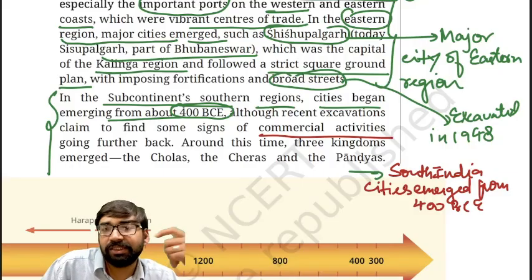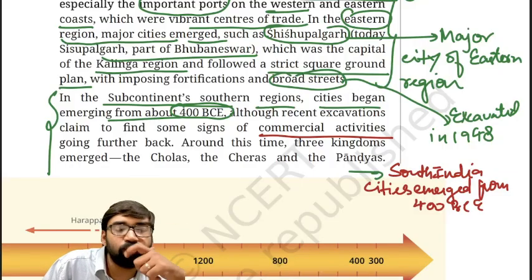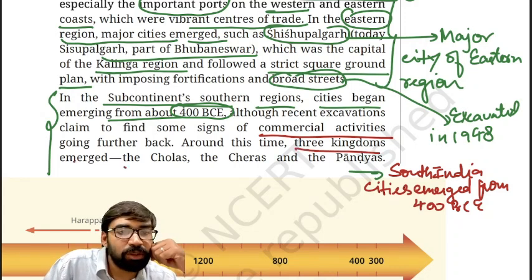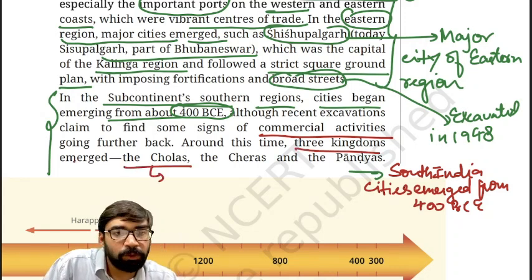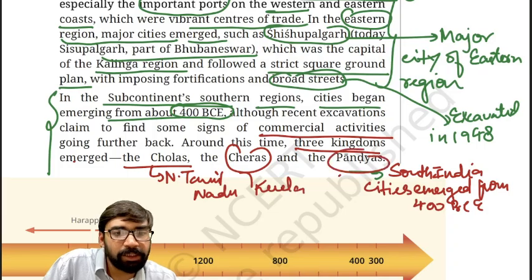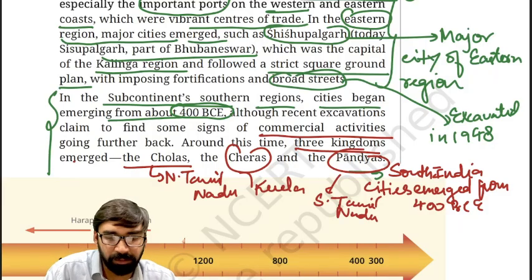Clear? And it is said that three major kingdoms used to be there in the south in early ancient India. And what were those three major kingdoms? It is written here: early Cholas in northern Tamil Nadu, Cheras in Kerala, Pandyas in southern Tamil Nadu. Fine. These were the major things.